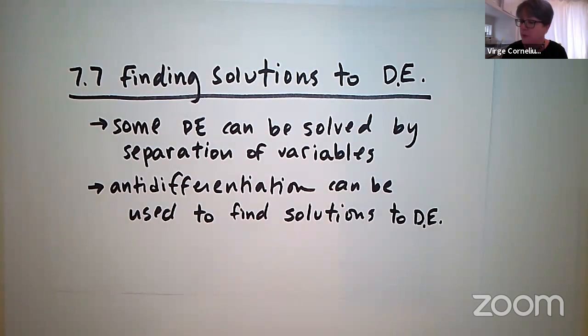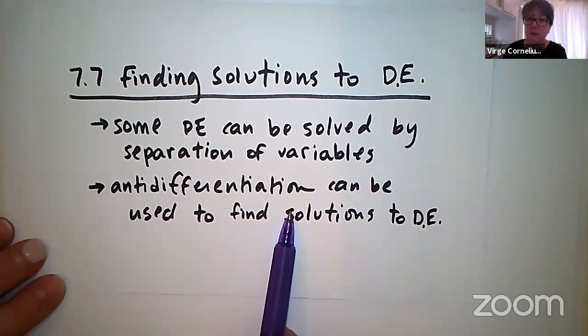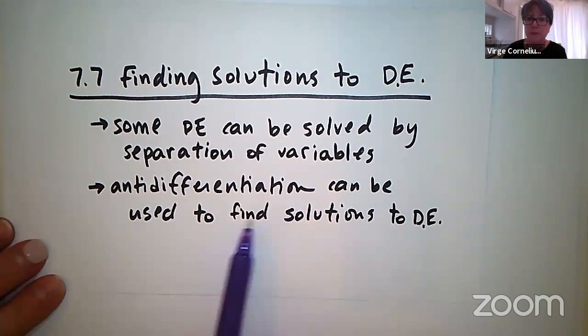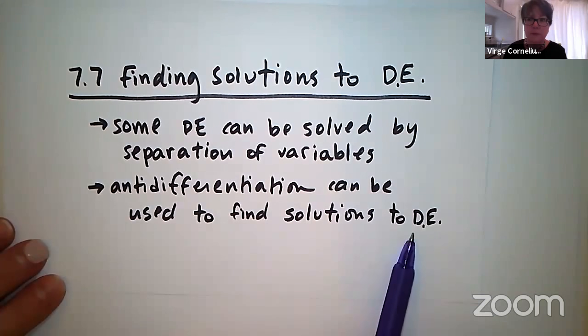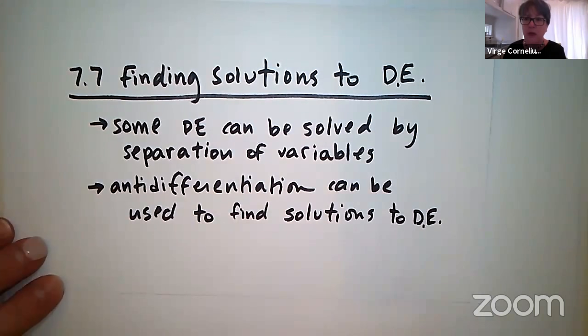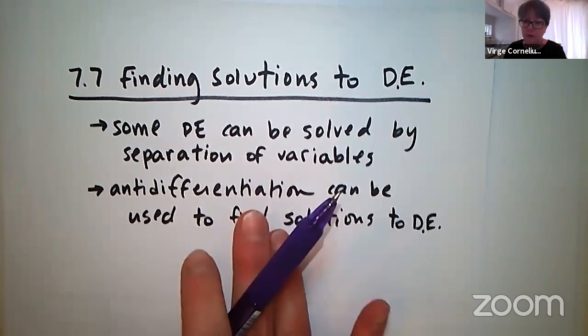So the ones that we are going to solve today and tomorrow and Thursday and Friday, as we're reviewing and practicing, are all separable differential equations. Anti-differentiation is going to come into play here because how we are going to find those solutions is by anti-differentiating, kind of going backwards, thinking about what the original function could have been.